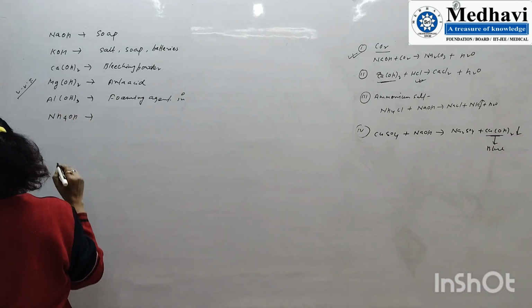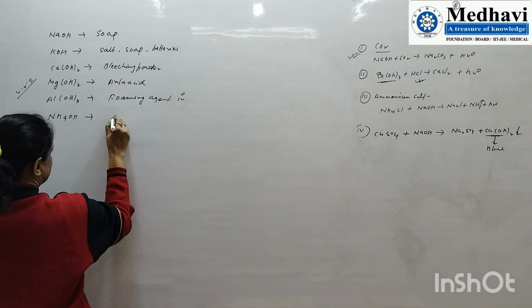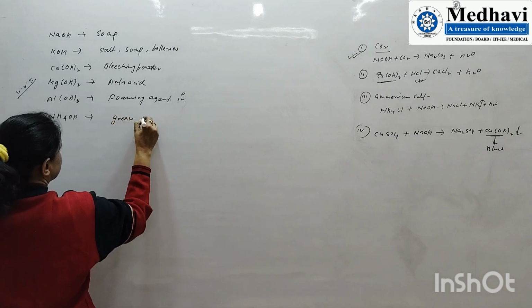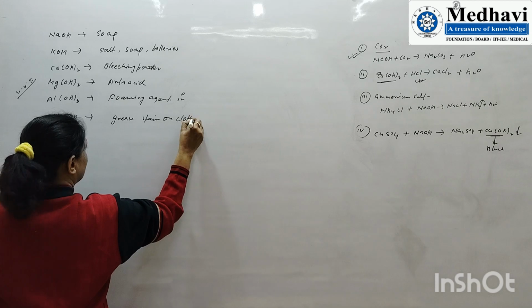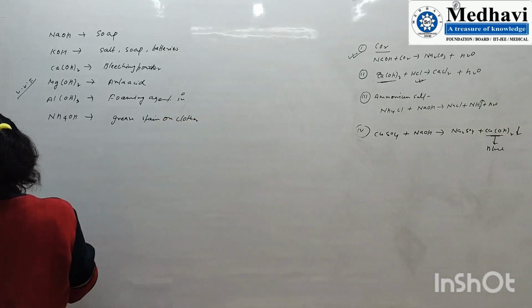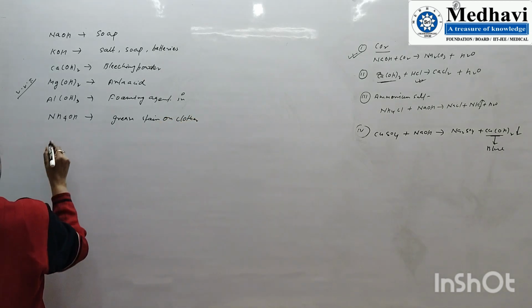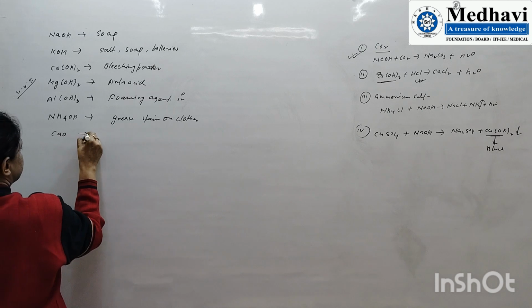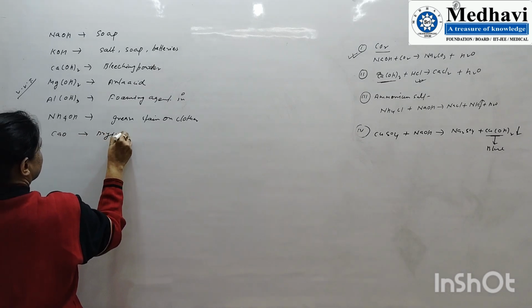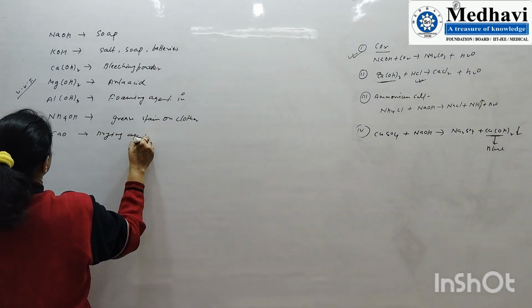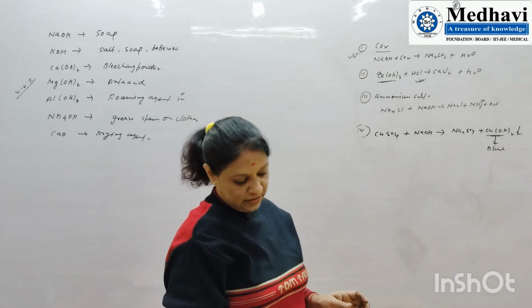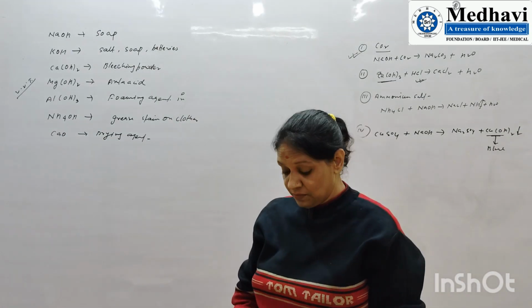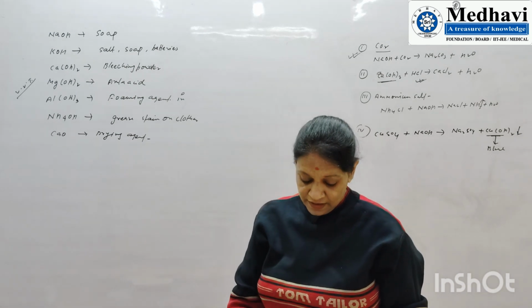Then ammonium hydroxide, NH4OH, removes grease stains from clothes. And one is calcium oxide, which is a drying agent. So this is the information that we have collected for different types of bases.